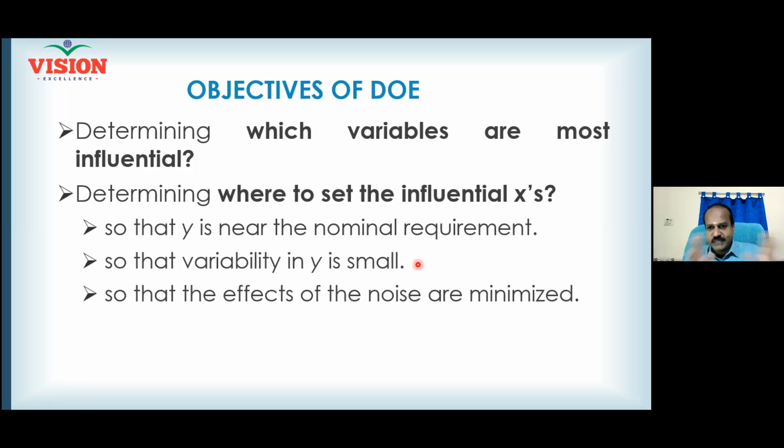I have designed my system in such a way that even if some noise factor comes into play, the result is the same. I use a different operator, still my result is the same. Even if changes happen with respect to factors which are not under my control, the environmental conditions are not supporting, still my results are the same. So this is called a robust design. You can use DOE to achieve the robustness also, right?